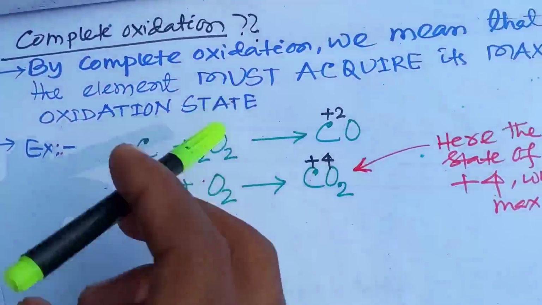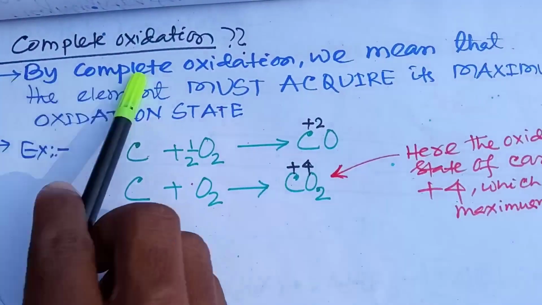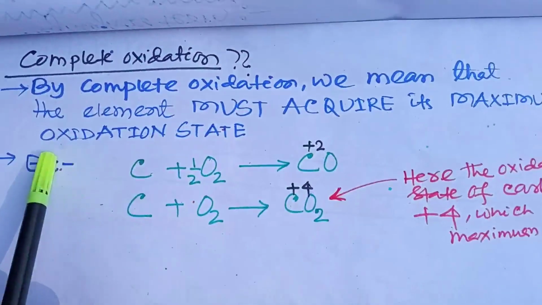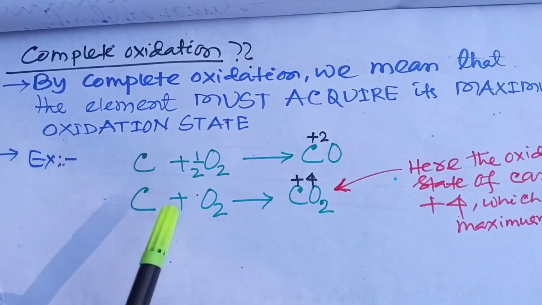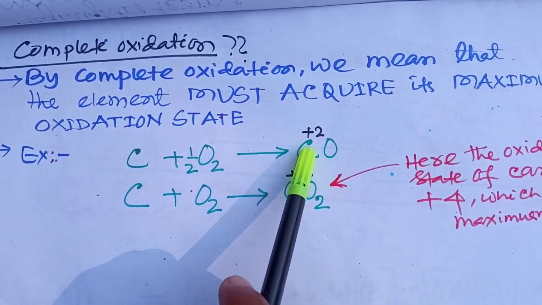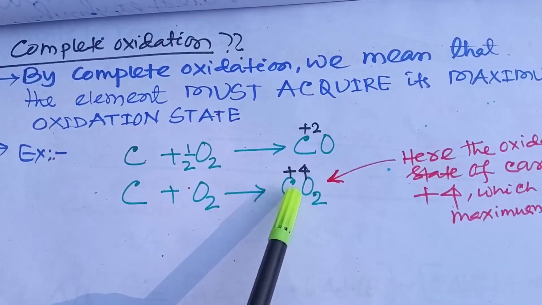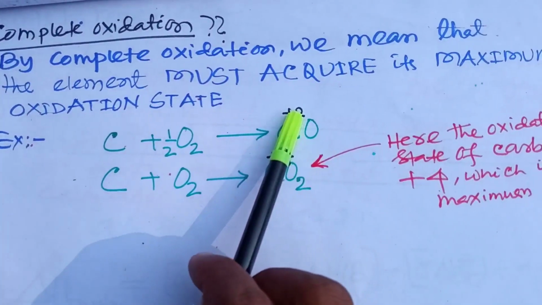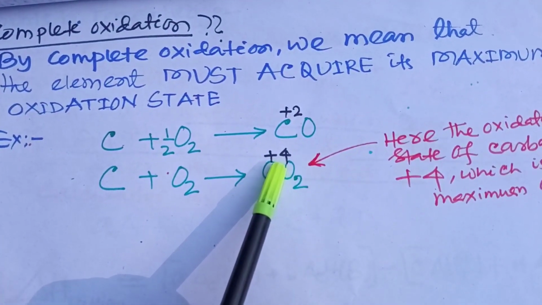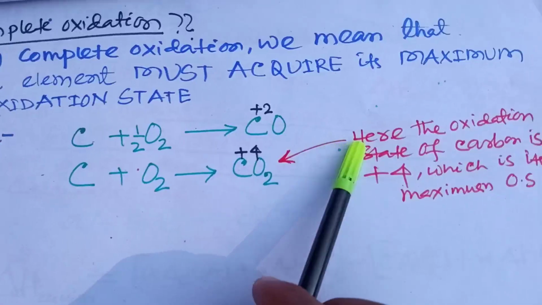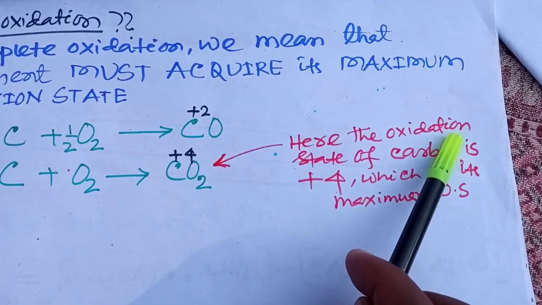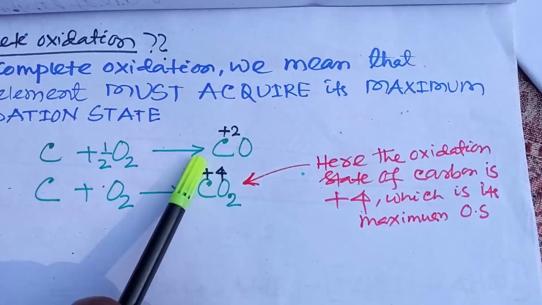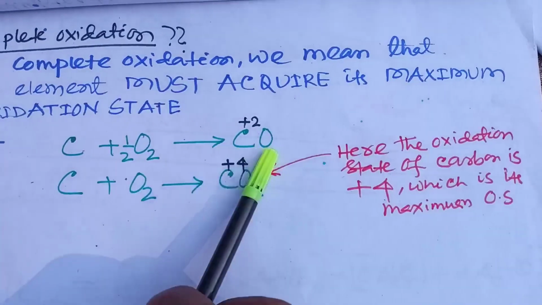Let's understand the meaning of complete combustion. By complete oxidation or complete combustion, we mean that the element must acquire its maximum oxidation state. Here is an example: carbon plus half O2 gives CO, and carbon plus O2 gives CO2. In the first case, the oxidation state of carbon is +2. In the second case, the oxidation state of carbon is +4, which is the maximum oxidation state of carbon. So the first reaction is not complete oxidation, and the second is the complete oxidation of carbon.